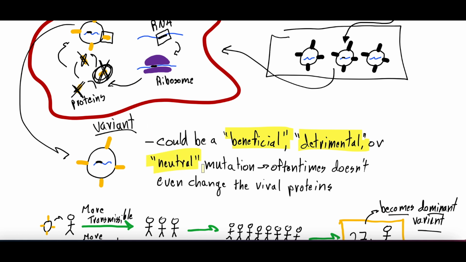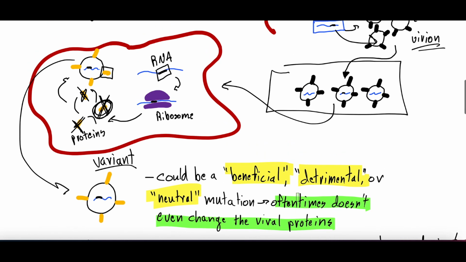Or it might be neutral. It might not provide a benefit or a detriment. It might just be a random neutral mutation. Many times even the mutation doesn't change the overall viral protein structure. So sometimes you will even have, I'm going to erase some of this just so it's easier to see.